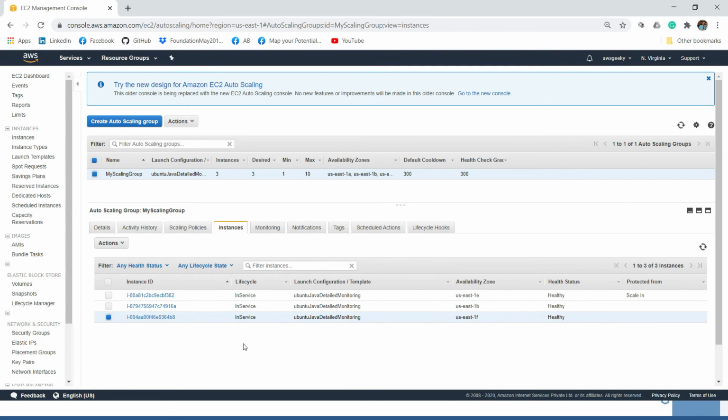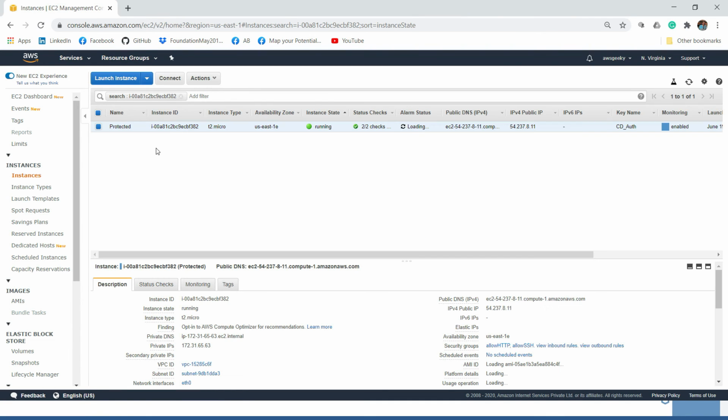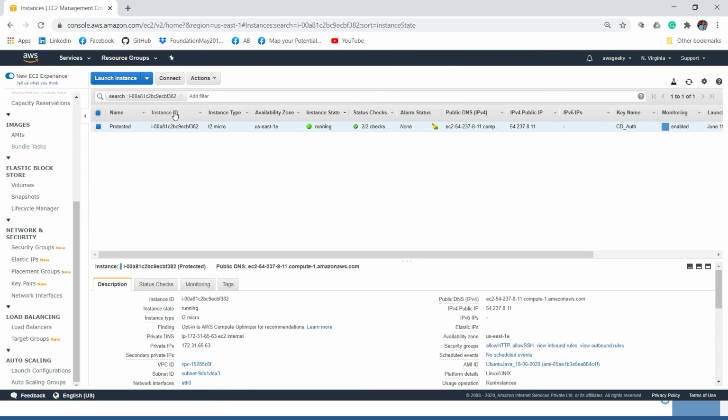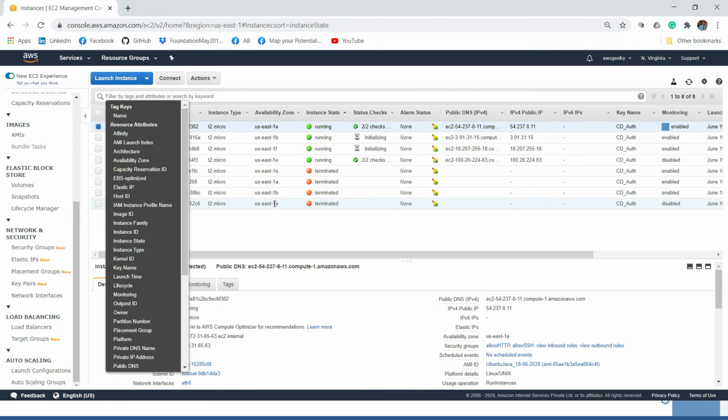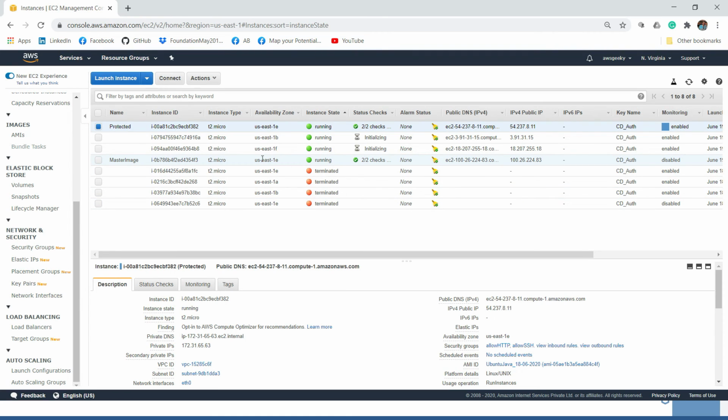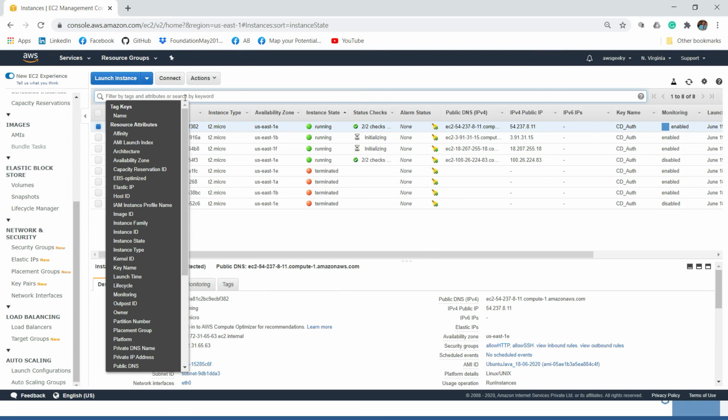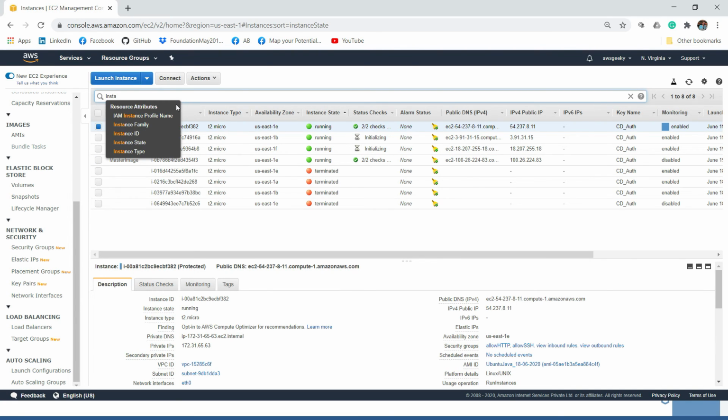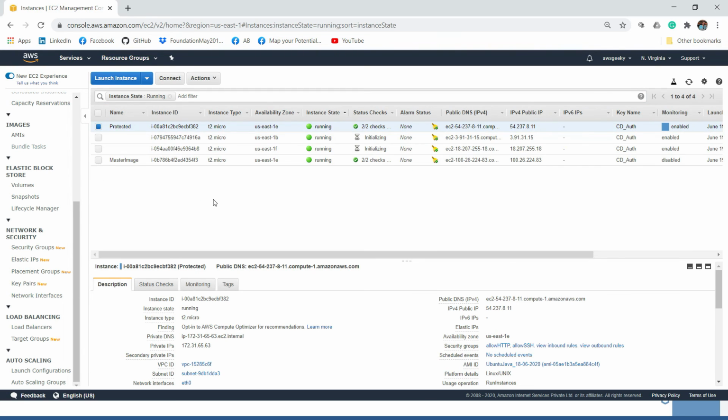So let me just check whether I have removed the correct instance from protection. Let me go to this EC2 instance and check the name. So the name which we have given for this EC2 instance was protected. Yes. Okay. So if I remove this filter, you should be able to see there are 4 EC2 instances here. This is the master image. So let me filter it with the one which is running. Instance state running. Okay. So there are 1, 2, 3, 4 EC2 instances.